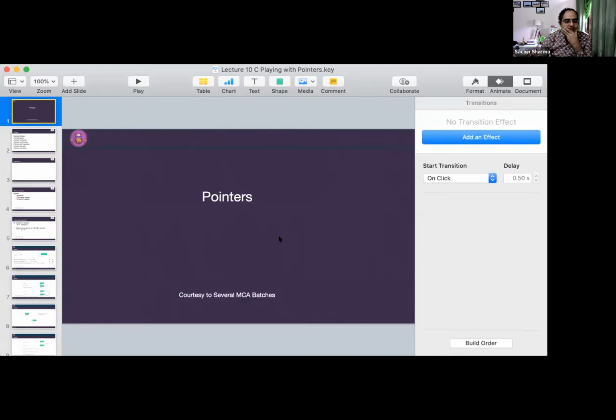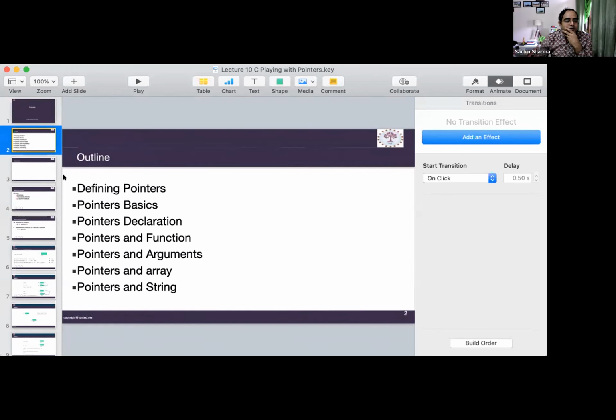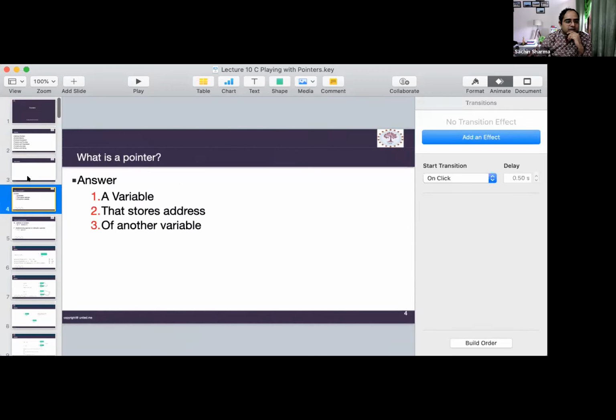Now we discuss pointers, and this presentation is the contribution of the MCA program seniors and batchmates. I would like to thank them and acknowledge their contribution. Before we discuss anything, we first discuss what we are going to cover about pointers: the definition of pointer, how to define a pointer, what a pointer actually is, pointer basics, pointer declaration, how they are used in functions and arguments, and pointers' relationship with arrays and strings. But since we haven't covered arrays and strings, we will cover pointers and strings when we discuss arrays and strings.